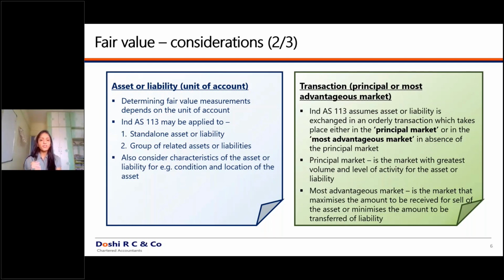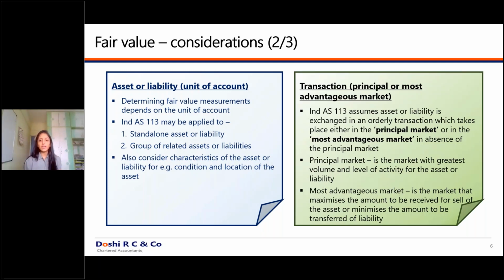To understand this concept of principal market, I'll just give you an example. Now you have two markets, which are NSE and BSE. Major levels of activity are carried on both markets. These two are both popular markets. Now what to do in such cases? Where the majority of the volume or level of activity is carried, that will be considered as the principal market. And in case you have a principal market, you need not go into the second part, which is the most advantageous market. इसको देखने की भी जरूरत नहीं है इधर.